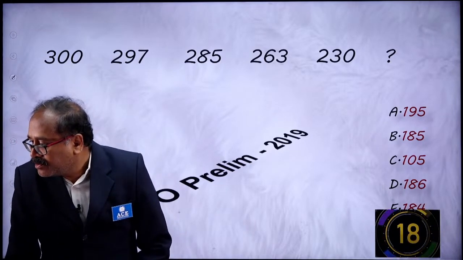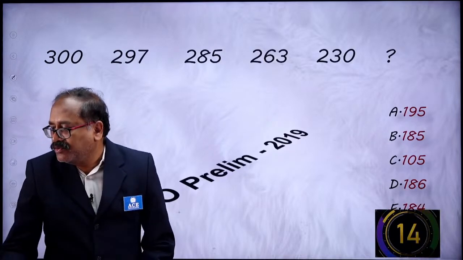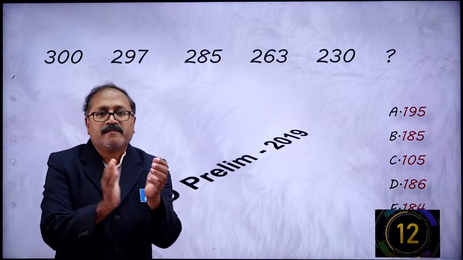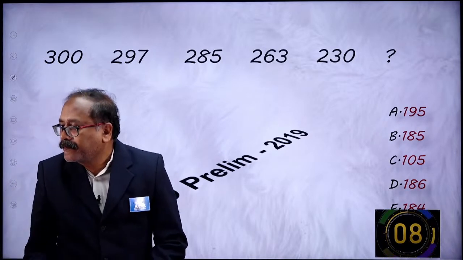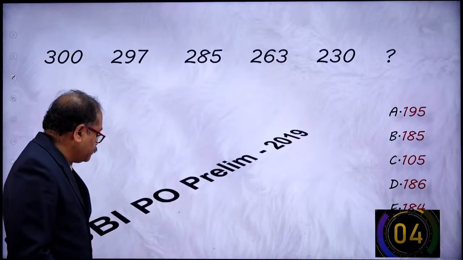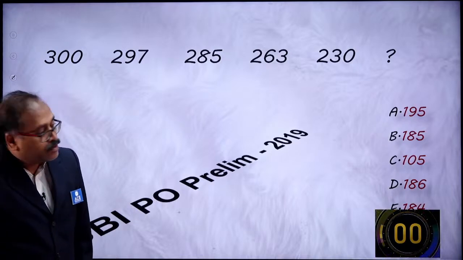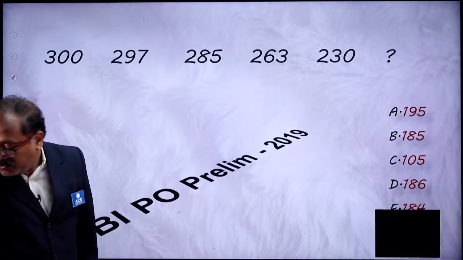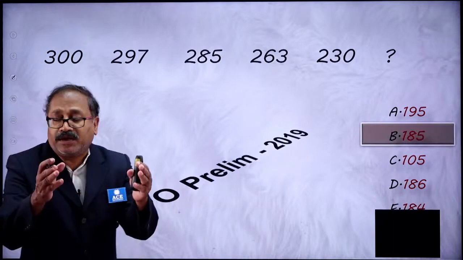Option D. Okay, Vamsi. Option D. Vamsi, welcome to the board, sir. Vamsi says option C. Your time, 5 seconds. This is SBI PO Prelim 2019. 186, you are talking about. Let's check the answer, option B.